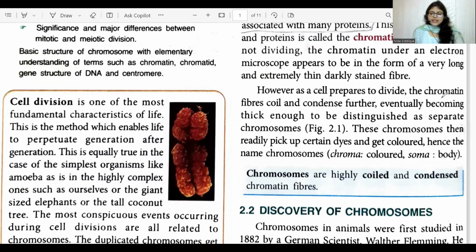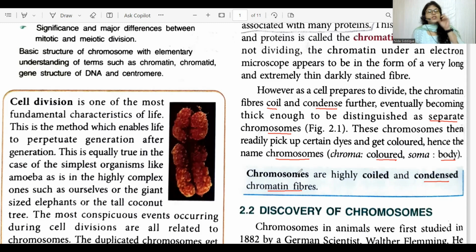When the cells prepare to divide, the chromatin fibers coil and condense further, eventually becoming thick enough to be distinguished as separate chromosomes. And these chromosomes are going to pick up the dyes and get colored. That's why they are called chromosomes, because chroma means colored. So these colored bodies are called chromosomes, and they are highly coiled structures and condensed forms of chromatin fibers.